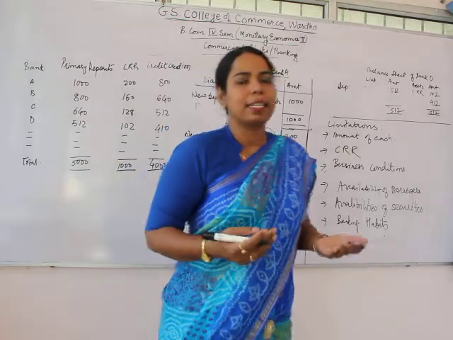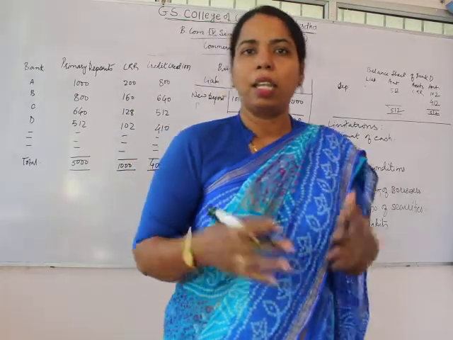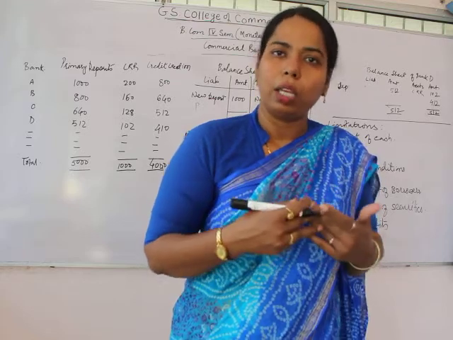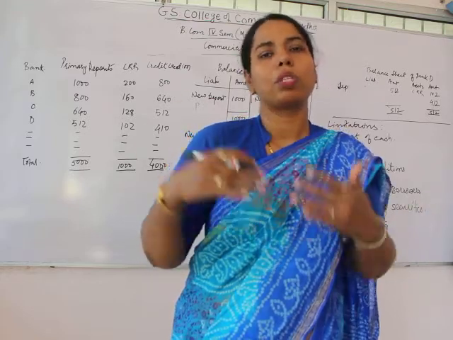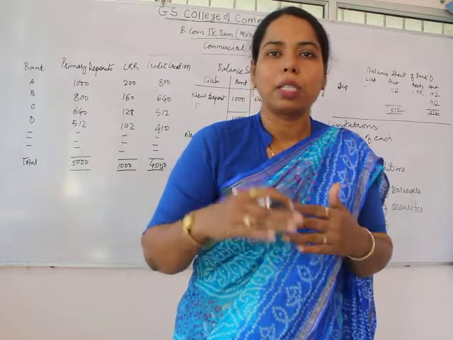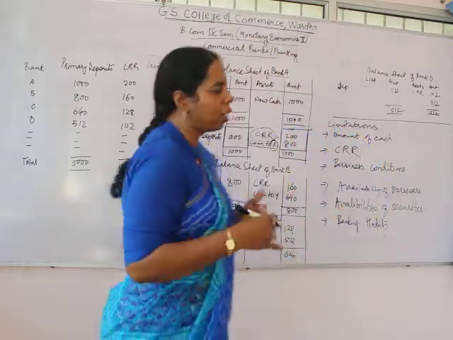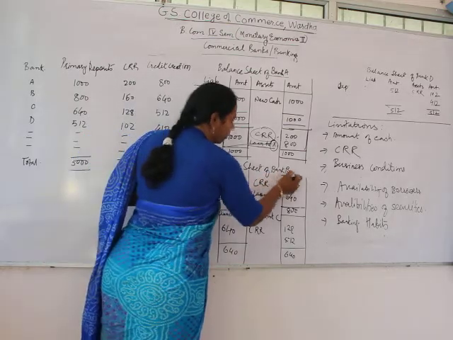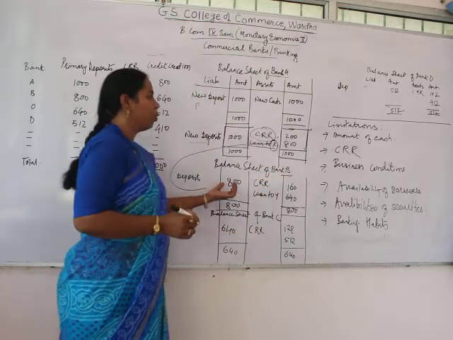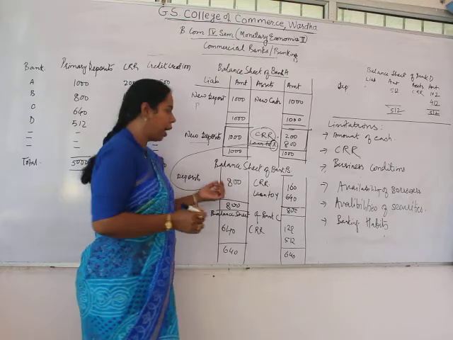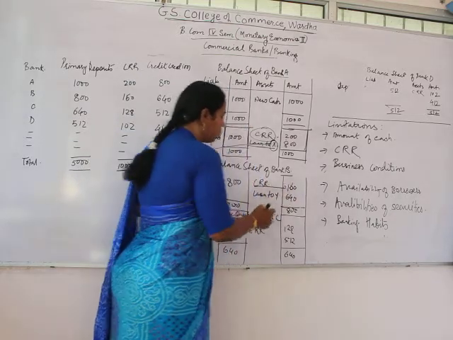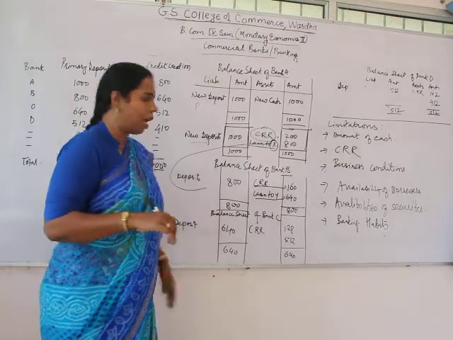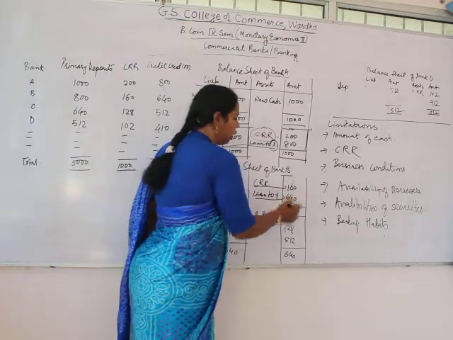It is not necessary that Mr. X will keep that money with bank A only. It may be possible that he has given it to someone else, or he has deposited that money to another bank. So here we are considering that Mr. X has deposited that money to bank B. So 800 rupees will be deposited to bank B, and here the CRR is 160, and the loan to Y is there. Bank B is giving the loan to Mr. Y, so 640 is the loan.